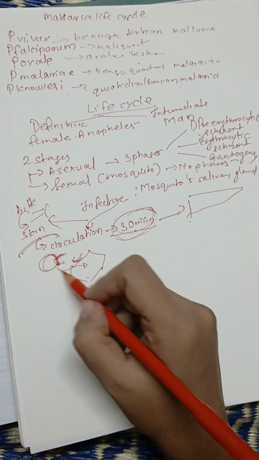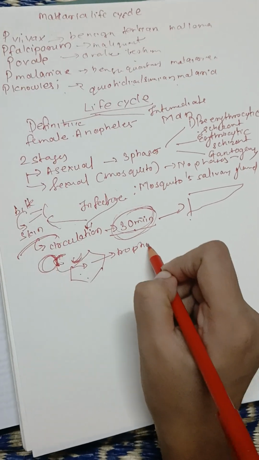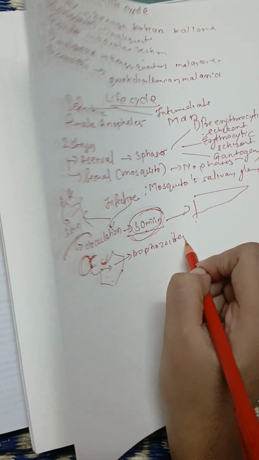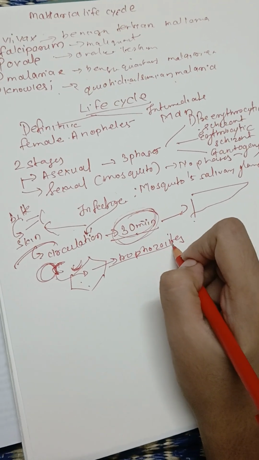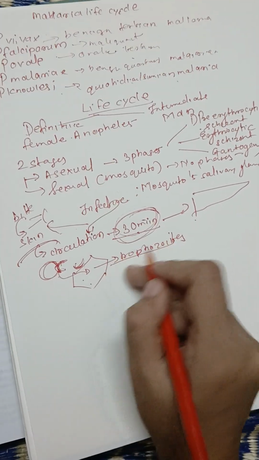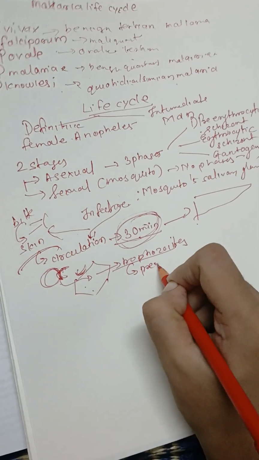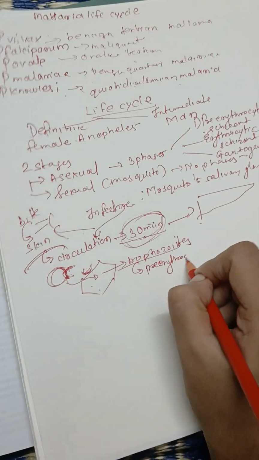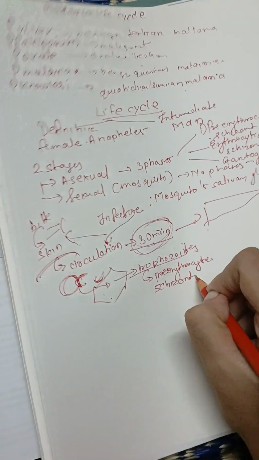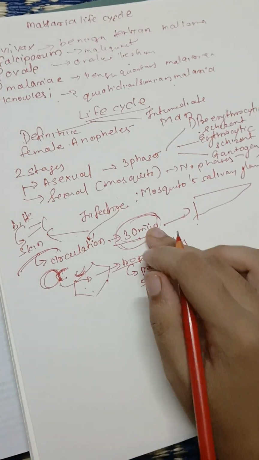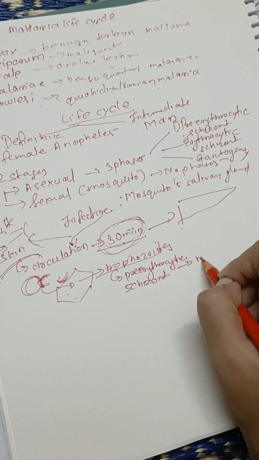Once the sporozoite enters into the hepatocyte, it will transform into trophozoites. Once it transforms into trophozoites, it will undergo multiple nuclear divisions to form the pre-erythrocytic schizoid. And this pre-erythrocytic schizoid, after multiple nuclear divisions, will get transformed into merozoites.